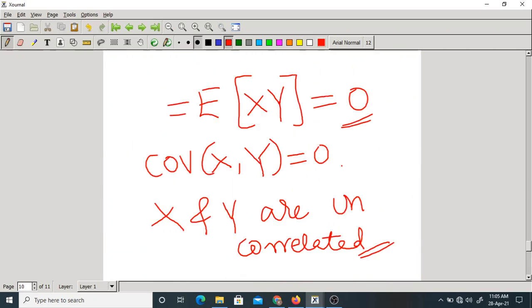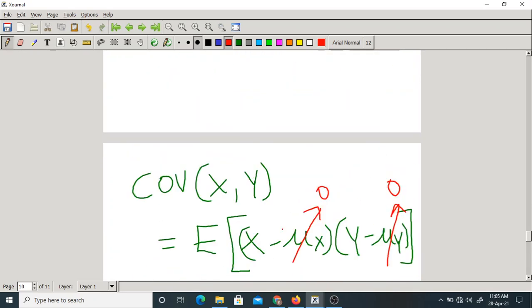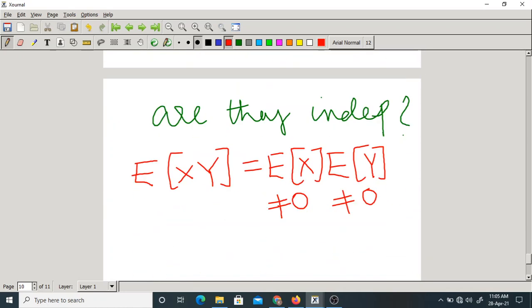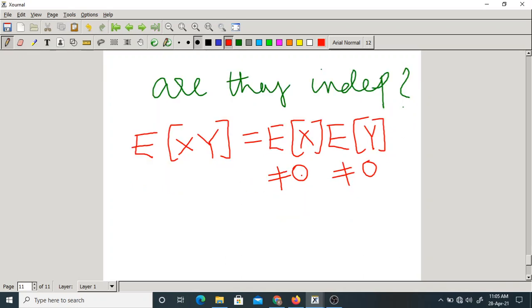But what happened here? All are zeros. Mu x is 0, mu y is 0. It is also 0. So this is not the correct way of verifying independence using this equation in case they happen to be 0. But what is another method you can see? P(x, y) equal to P(x) into P(y).